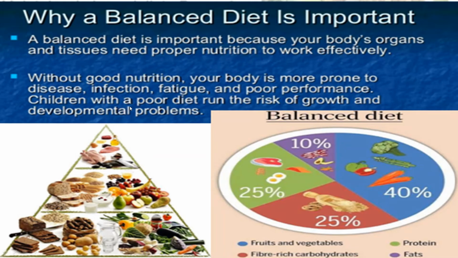So, children with a poor diet run the risk of growth and developmental problems. Growth and development also do not take place properly. So, everything needs a proper balance. A balanced diet is very much required. In a balanced diet, 40% fruit and vegetables, fiber-rich carbohydrates 25%, proteins also 25%, 10% fat. This is a balanced diet. So it is helpful and essential for our body.